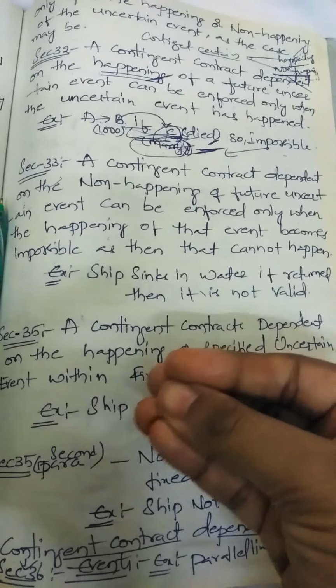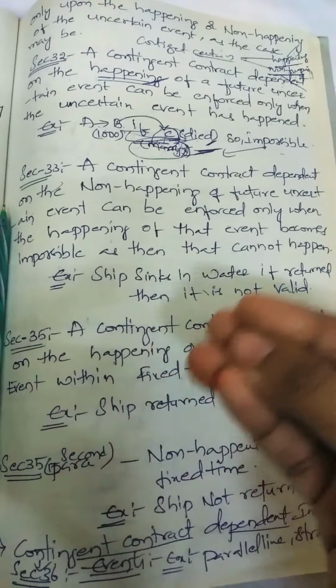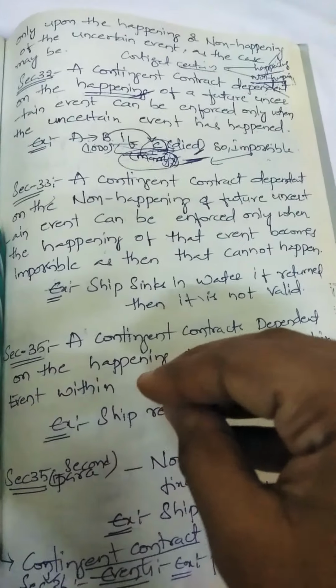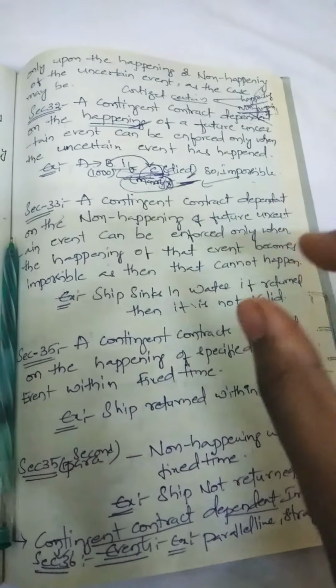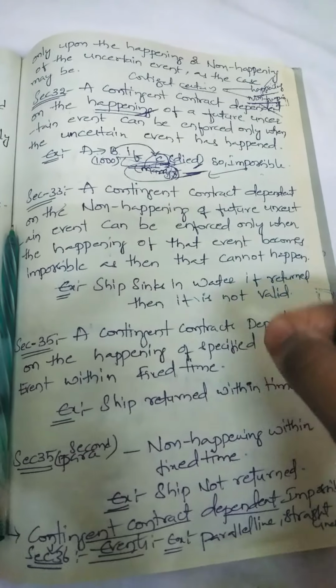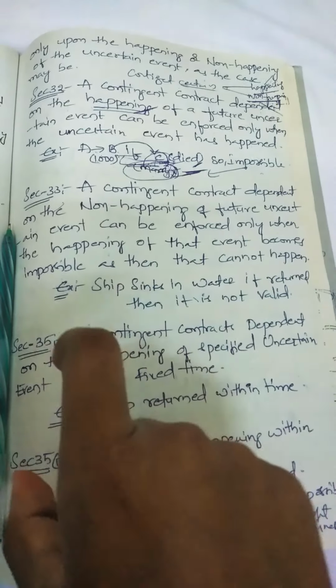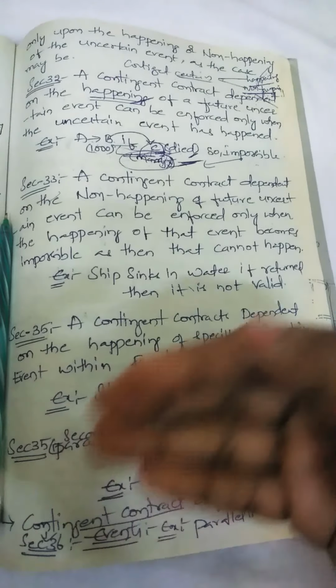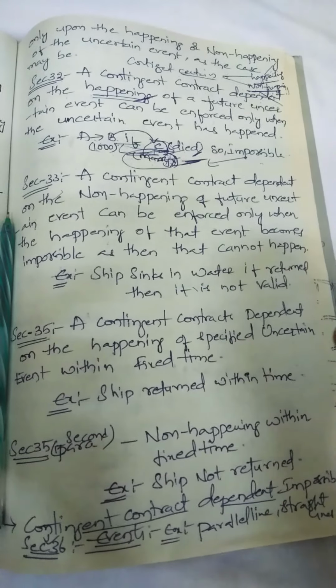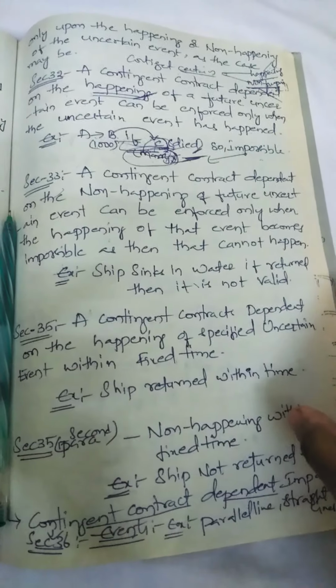So if the contracts depend upon such impossible events, means one party knows that it is an impossible event. Even knowing that the purpose for which they are entering is impossible, even knowingly they enter into contracts, then that won't become a valid contract.